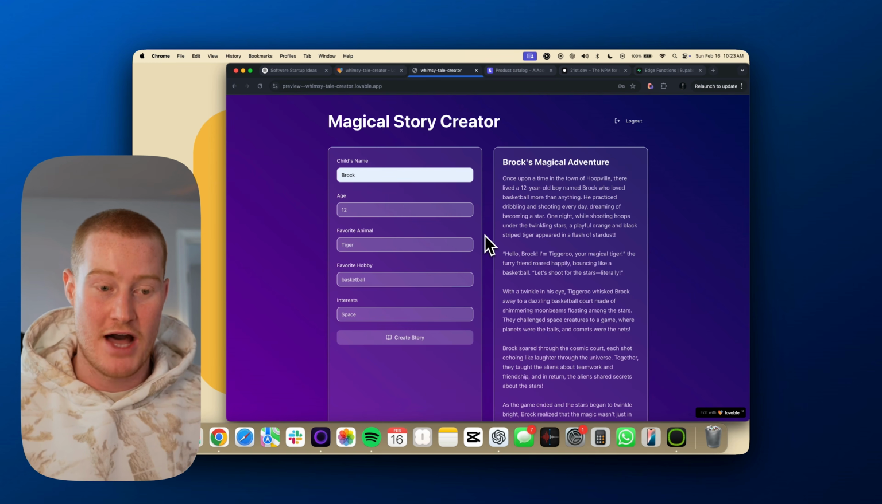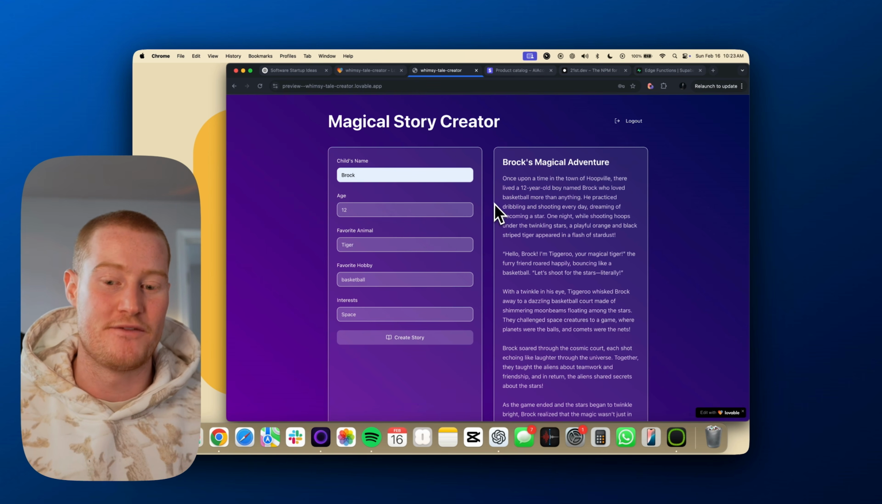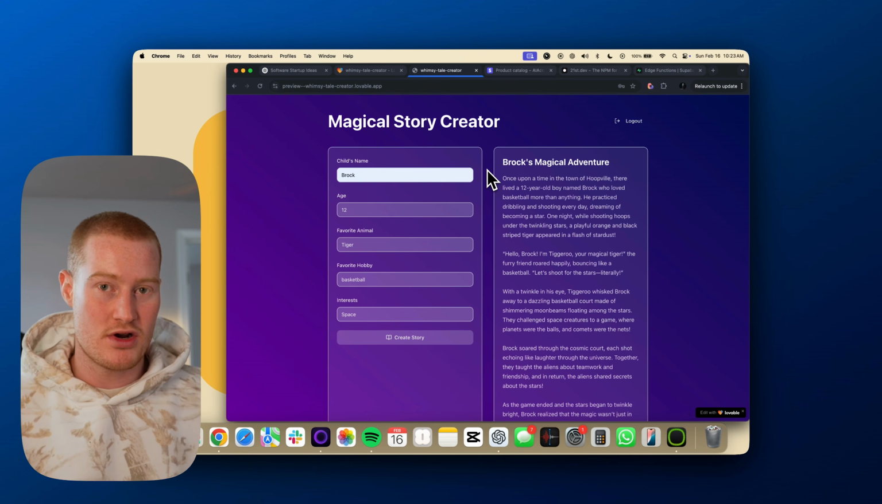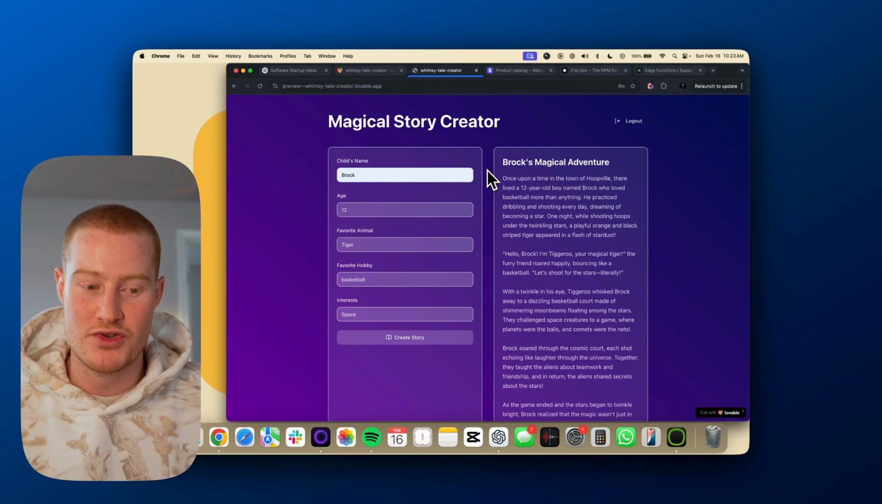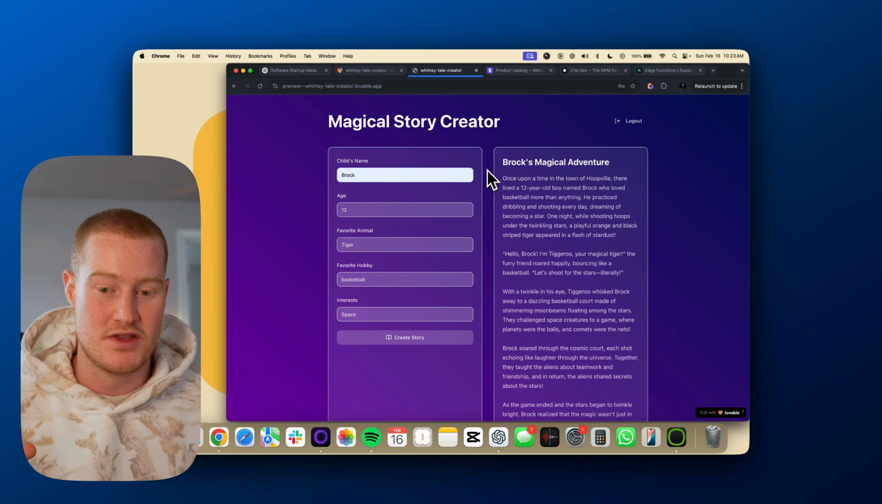So Lovable is an awesome platform to build applications with AI. The fact that we could even build something like this in an hour is crazy to me. I would not have been able to do this even just 6 months ago. So this was so much fun to make.